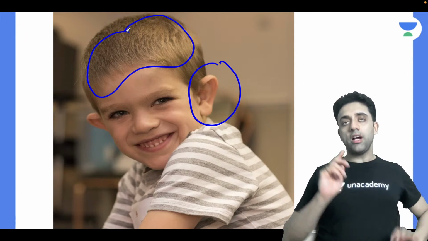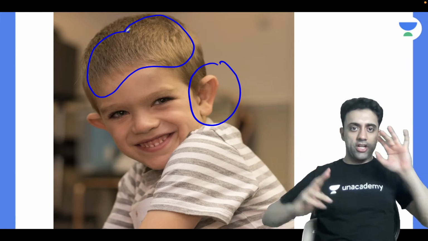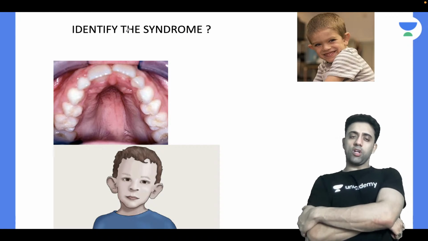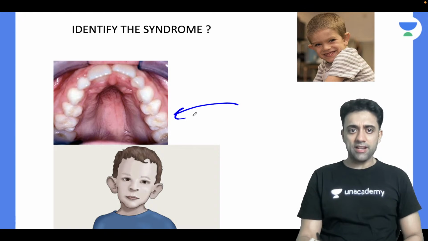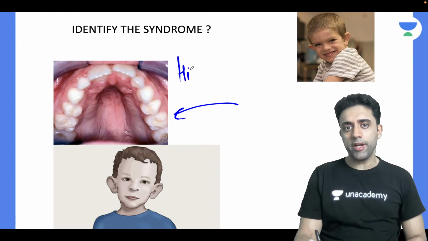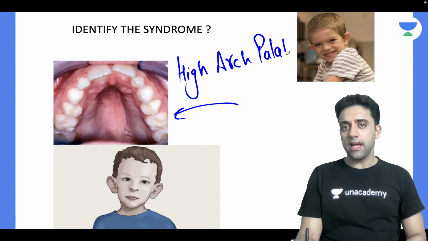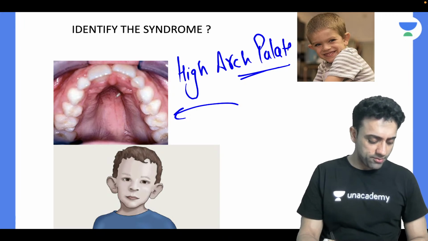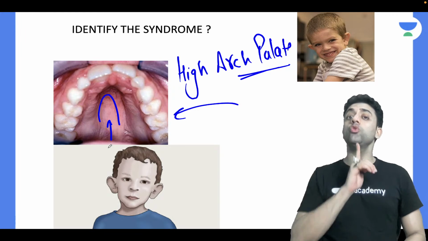Yes. So remember photographic memory. Look at the picture and tell. Can you see large ears? I can see them. Can you see a big head? Yes, I can see. If I show you these three pictures, what will you write? Anyone? Very important point, bro. Can you see a high arch palate? This arch, can you see this palate? So this thing, high arch palate. It is very high.